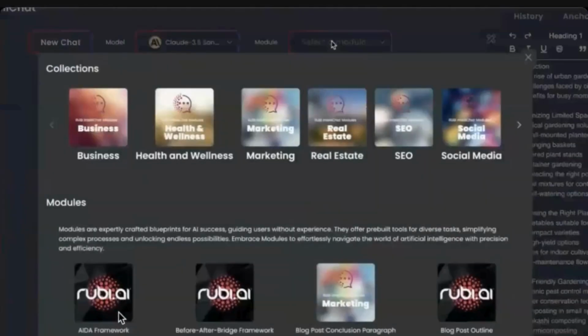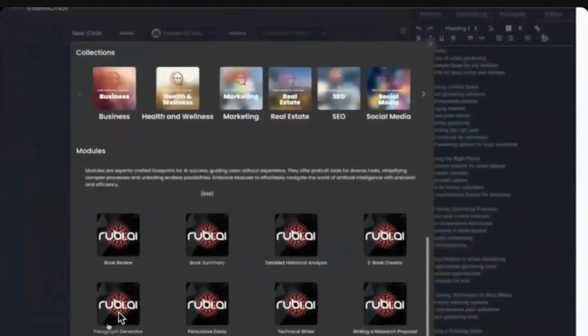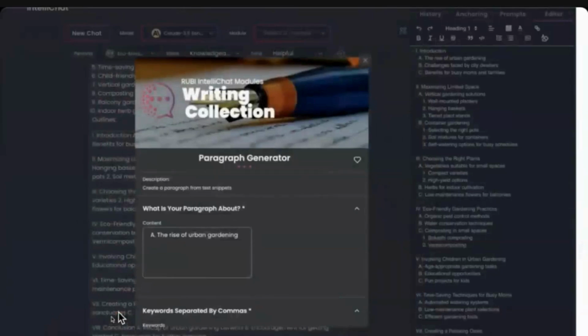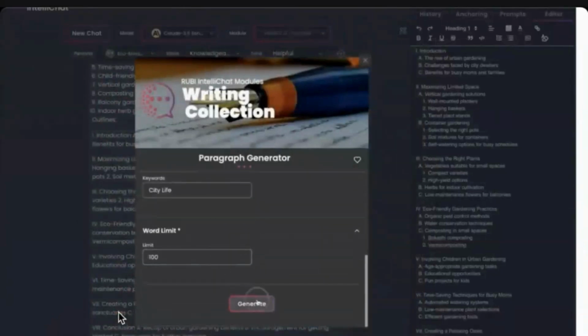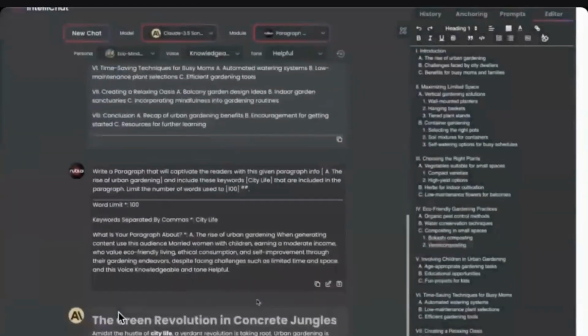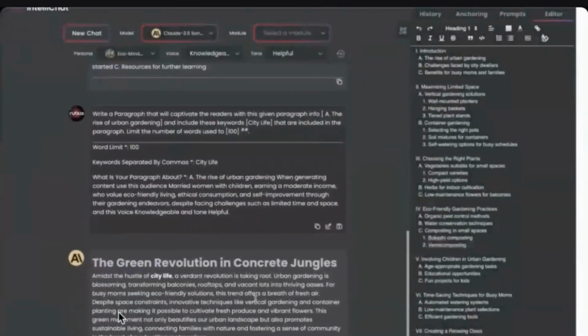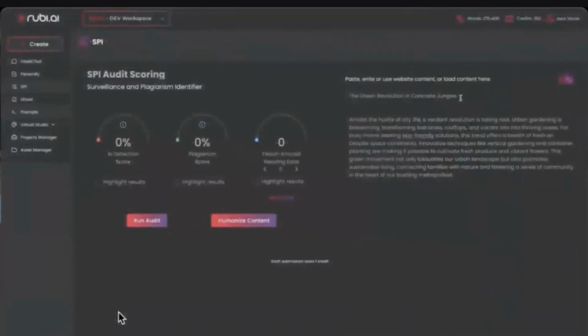Now, after you're done with that, it's easy to go into other prompts because you can stack prompts on top of prompts or modules on top of modules. And now we can decide how many words we want to elaborate on a specific place. It's super easy. And just with a click of the button, I now have it.